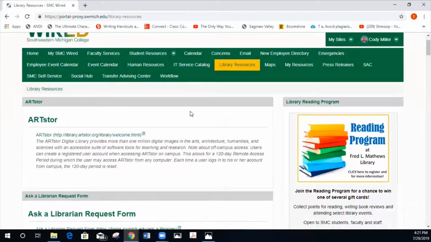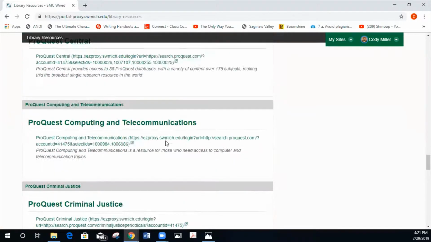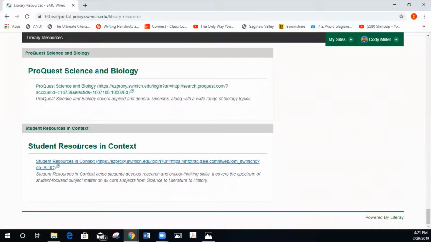So if I scroll all the way down to the bottom, you're going to see one of these databases, which is Student Resources in Context. And in one of the previous videos on our YouTube channel, we talk about how to access these databases, and this is one of them that I believe is shown in terms of how to access it, okay?